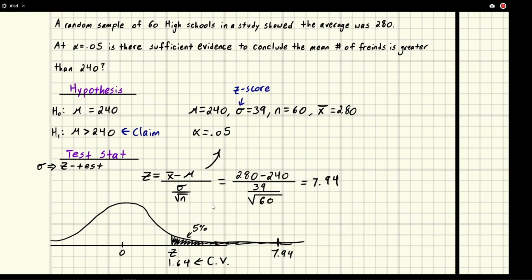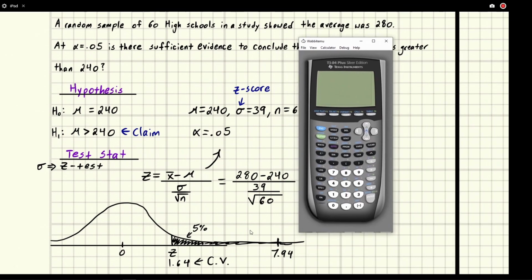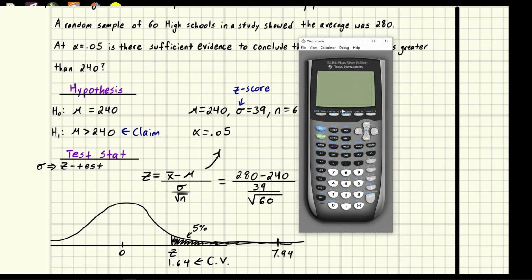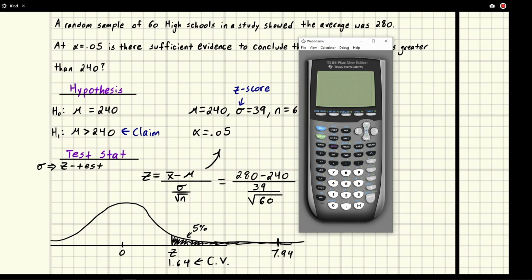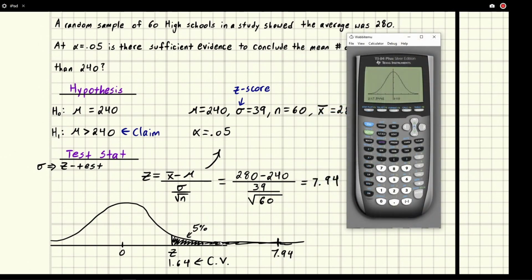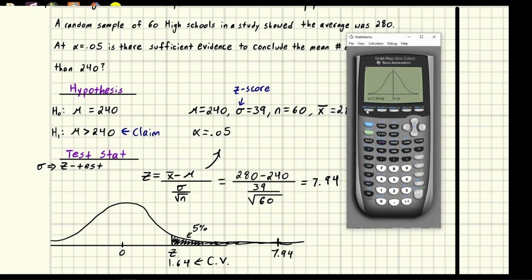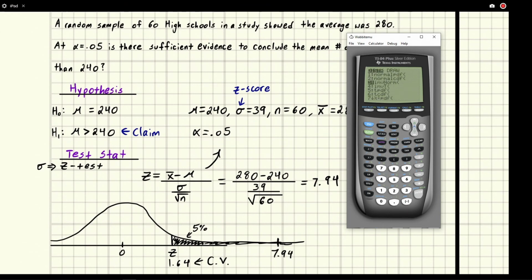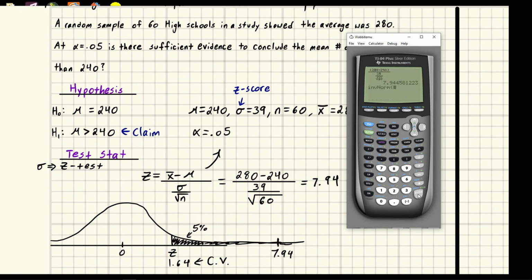Now, there's another way to get some of these values using the calculator. For example, if you want to find the critical value using the calculator, we can do that because the calculator has an option for putting in an area and getting a z-score. So to find this critical value, you can go to the distribution menu because we're doing a standard normal distribution. So we're going to hit second and then distribution, and then go down to inverse normal, because that's going to invert this. We give it an area and it'll tell us a z-score.